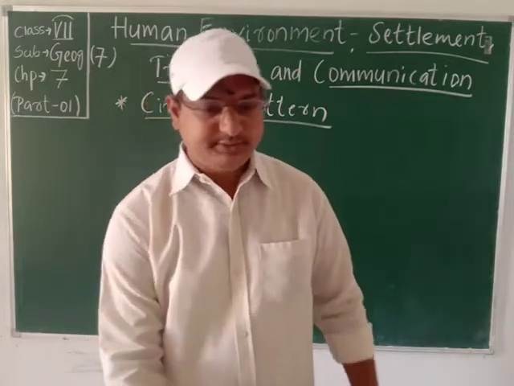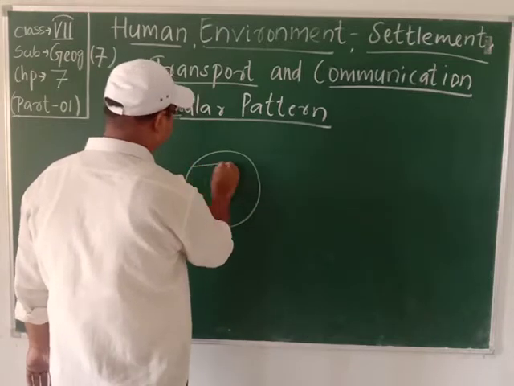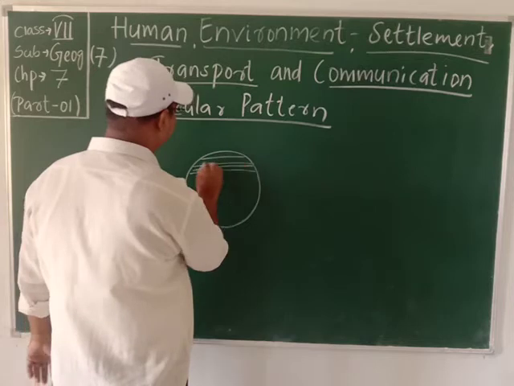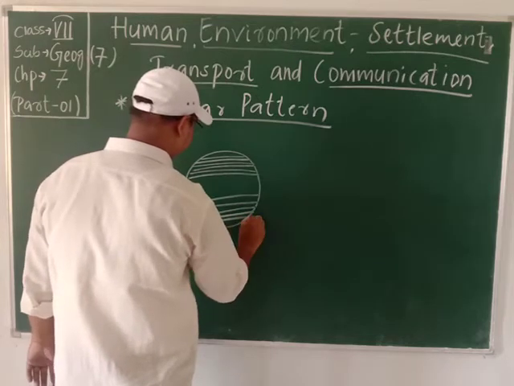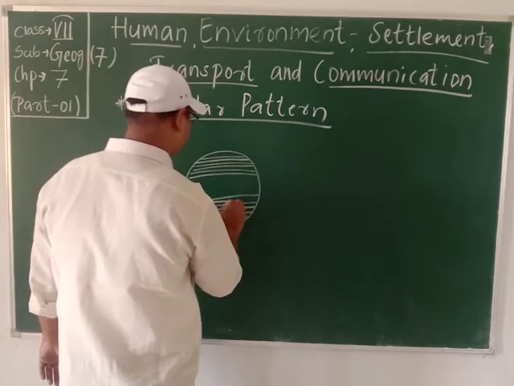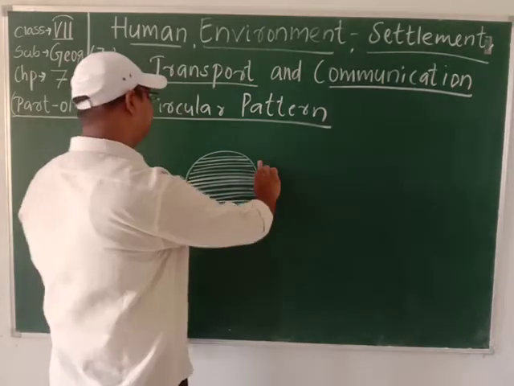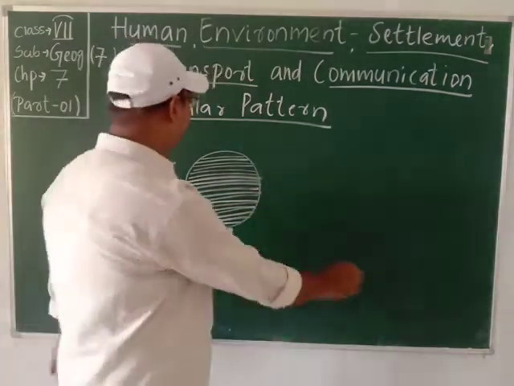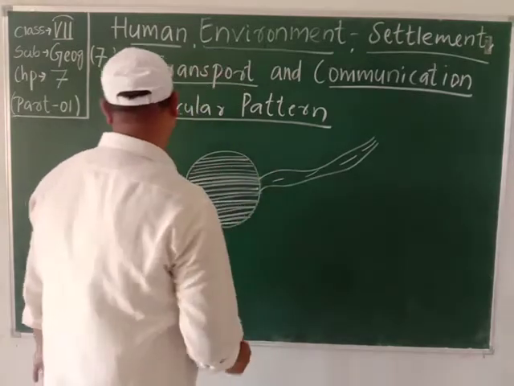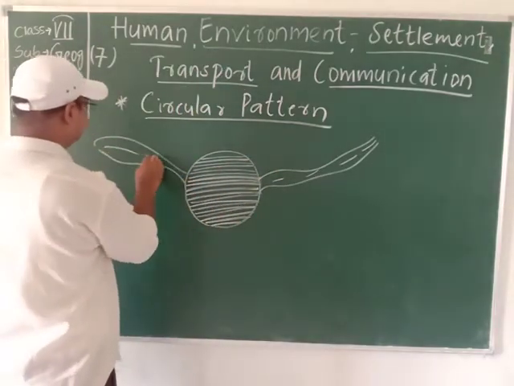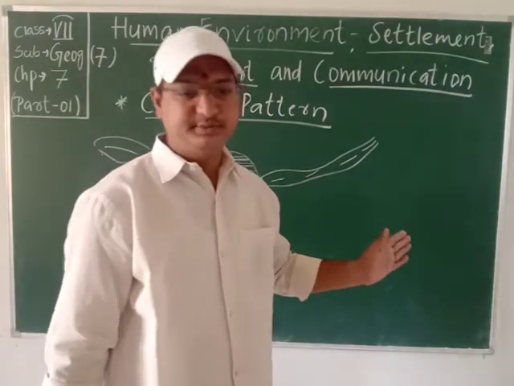So students, just look, if this is a pond and these are some of the roads connecting the ponds, then what happens?